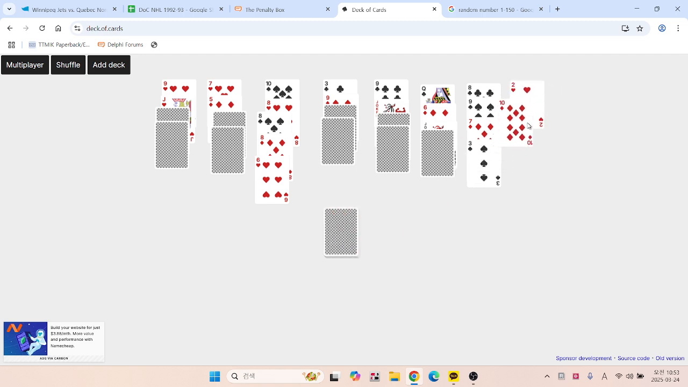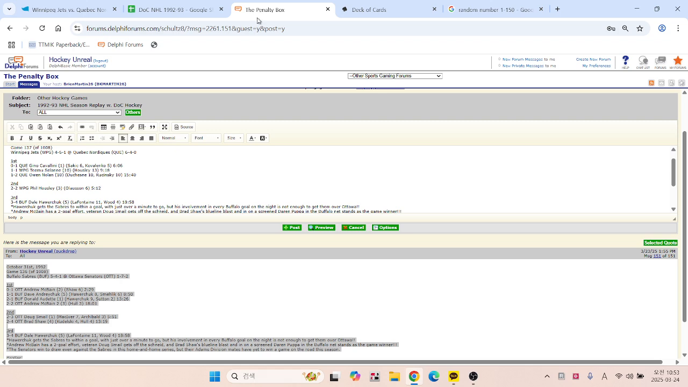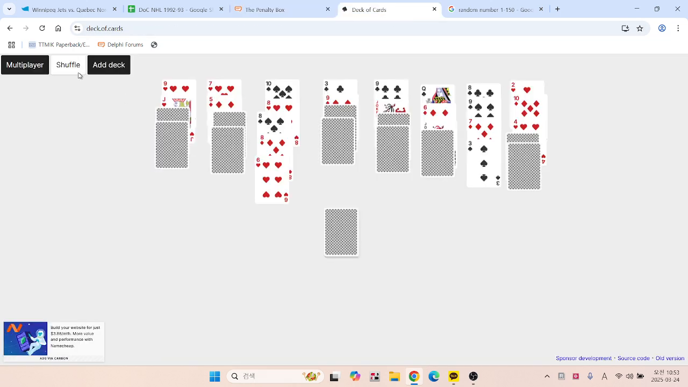And we have the final sequence here of period 2. These periods do go by more quickly when no goals are scored, and also if I'm just silent and talking less. But after 2 periods of play, just the lone goal in the second period was Phil Housley tying the score. So 2-2 after 2.